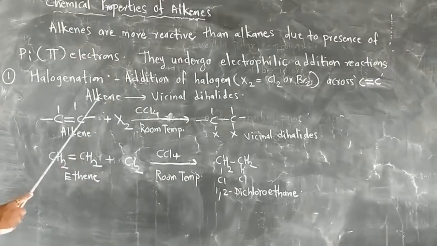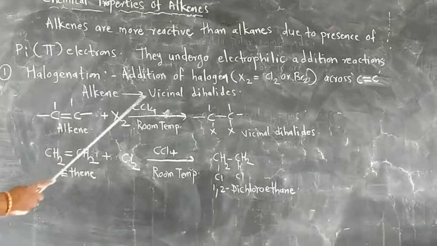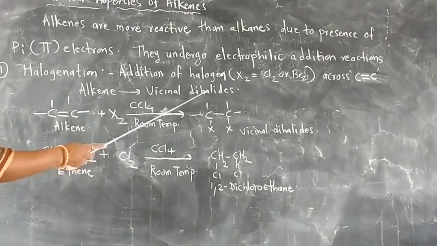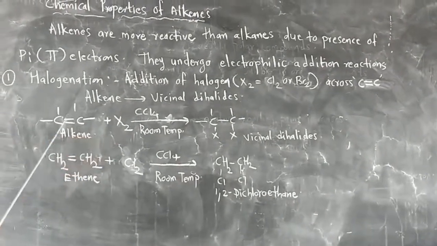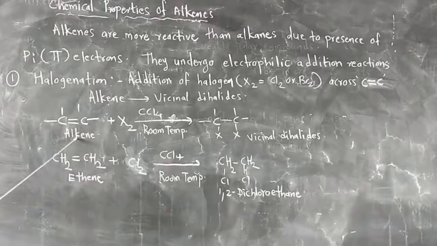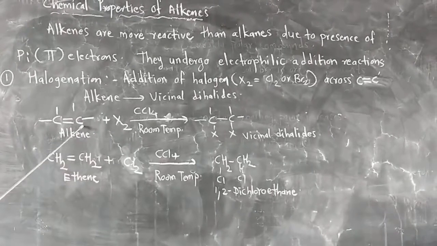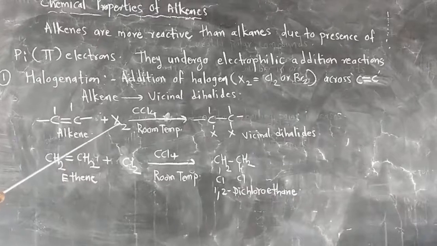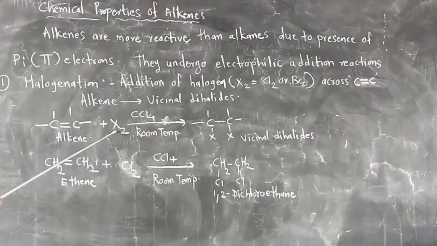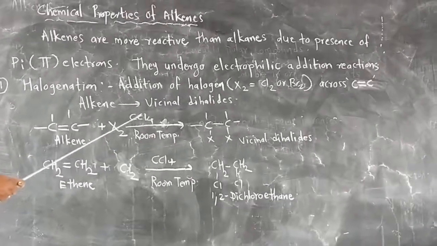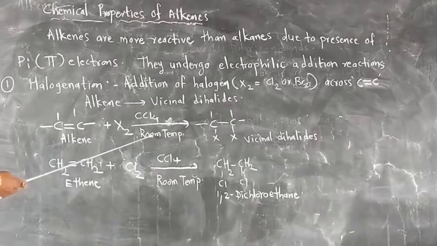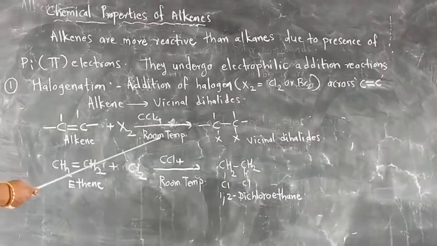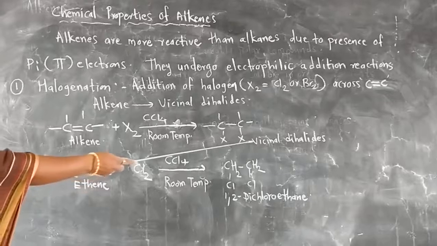In this reaction, the alkene, the starting compound, is converted to vicinal dihalides. See the general reaction: an alkene with a carbon-carbon double bond reacts with halogen X2 in the presence of carbon tetrachloride at room temperature, which is the reaction condition, and gives vicinal dihalides.